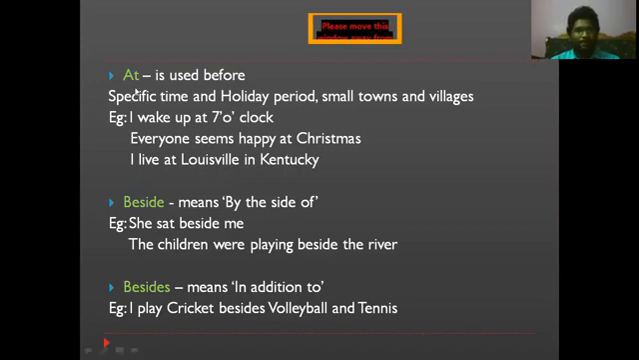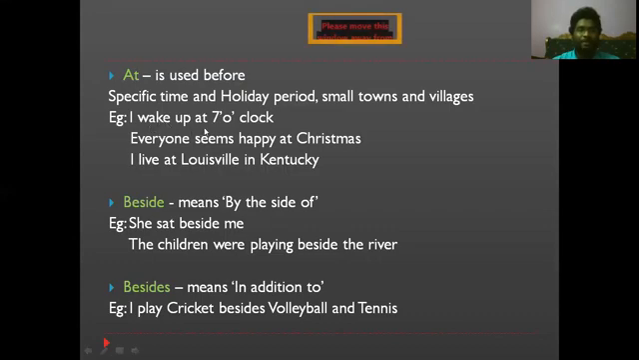Next is here. So we're going to see where we're going to use "at". "At" is actually used before, as you are seeing here, specific times as well as a holiday period, small towns and villages. So before small towns and small villages, in these areas we actually use the preposition "at".